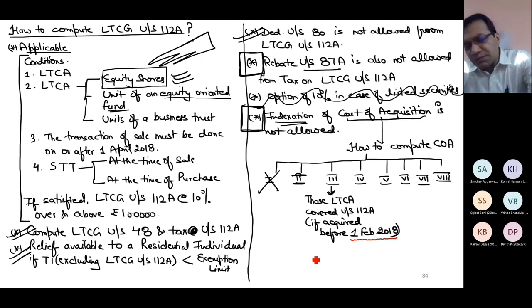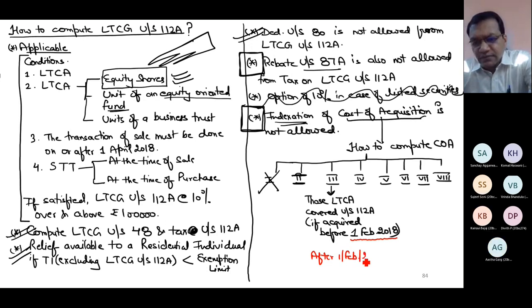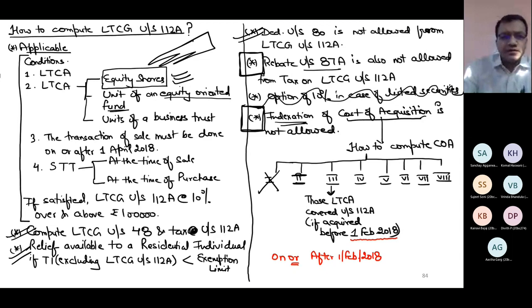What about those shares which are purchased after 1st Feb 2018? There can be an equity share which I own, acquired after 1st Feb 2018, and now I'm selling that share. It was listed at that time also, it is listed today also. How will I compute the cost of acquisition of those assets? Can you think logically?